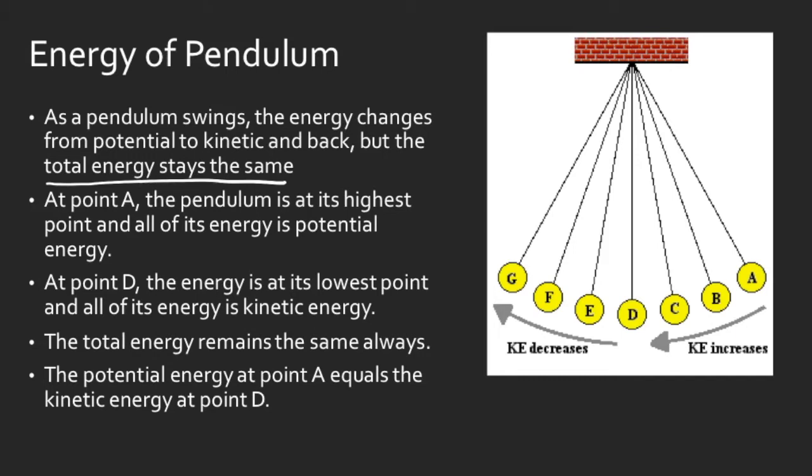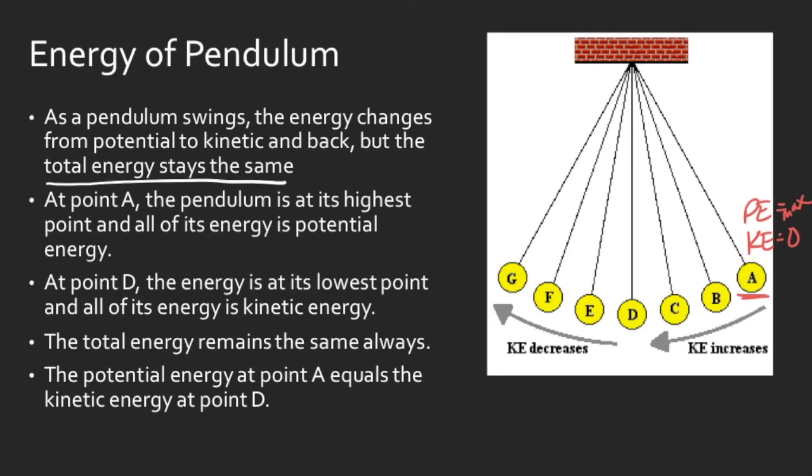Okay, at point A, if we look over here, point A is over on the right side. A little bit different than what we're using, but point A is over here. That's the highest point of the pendulum that it reaches. So we are going to consider that its highest point, and that's going to be where all of our energy is potential energy. So at this point A, our KE is 0, and our PE, our potential energy, is max. Whatever that is, it's the maximum.